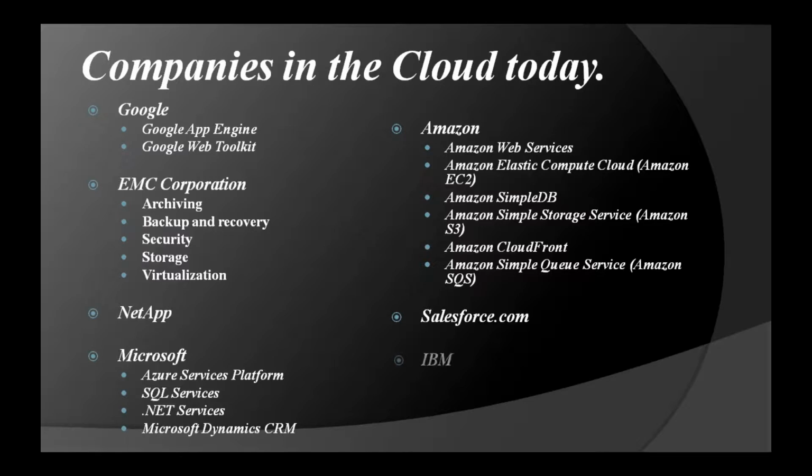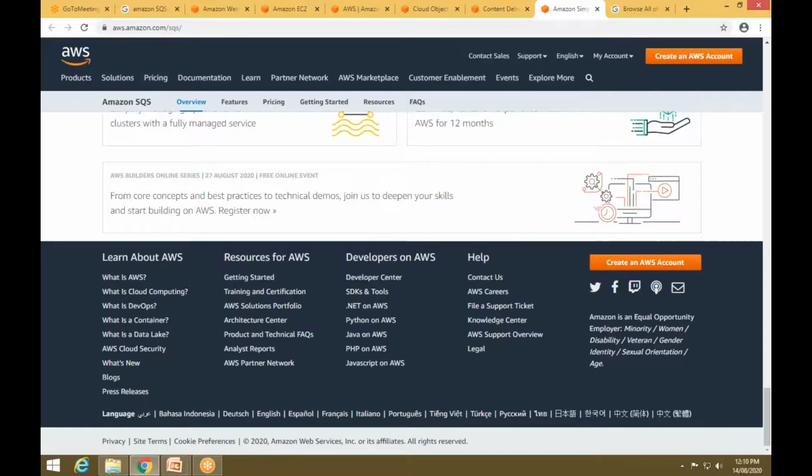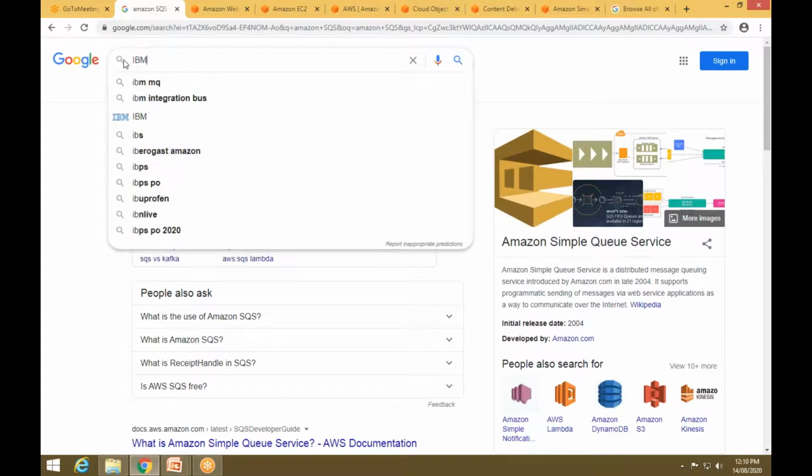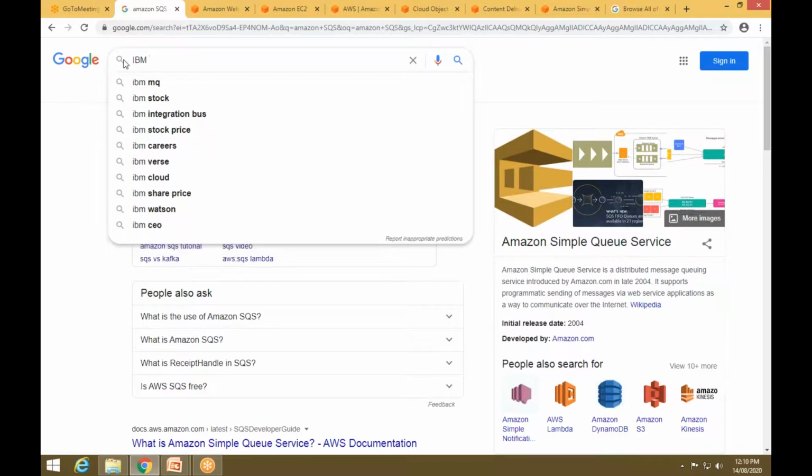And the last company is IBM. So what is IBM? It is providing the Blue Cloud. The product of IBM is nothing but the Blue Cloud. So if I search for IBM Blue Cloud,